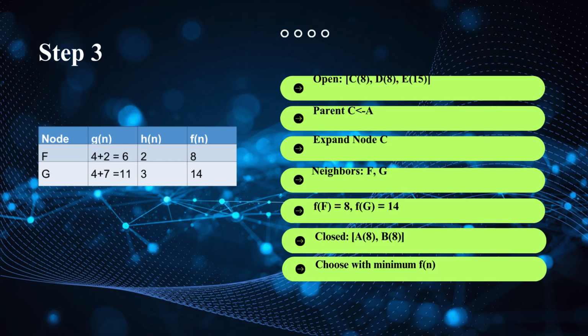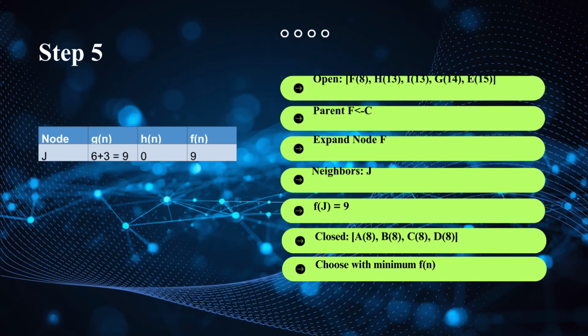Now, open list contains nodes C, D and E. F of C and D are the same, so any node can be chosen. Suppose node C is chosen as the next node. Now from C, we explore neighboring nodes and continue updating the costs. The process is repeated until node J is reached.